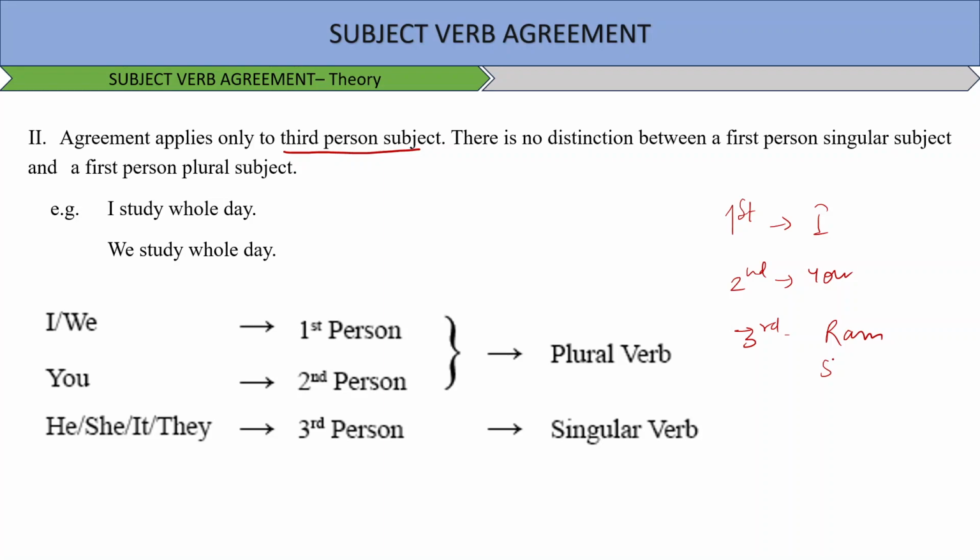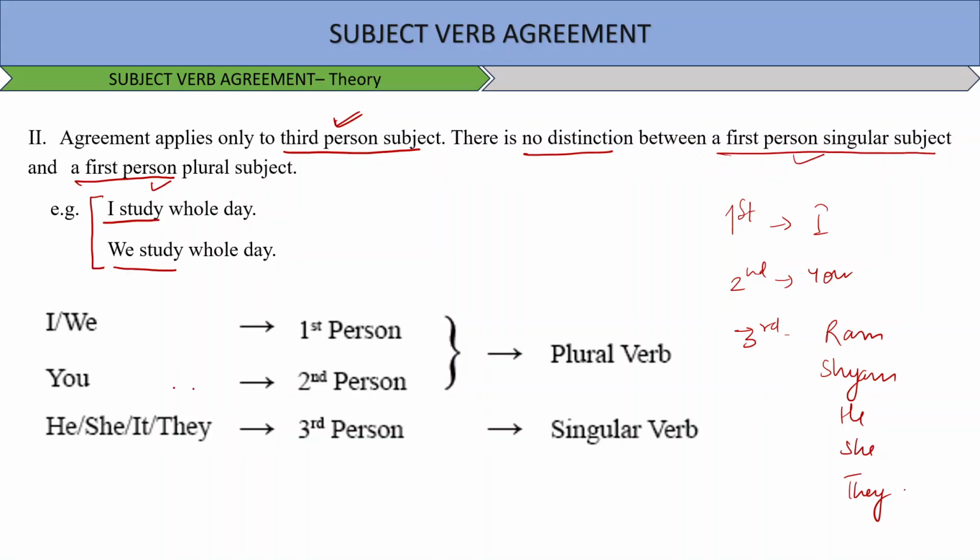There's no distinction between a first person singular subject and a first person plural subject. For example, you see, I study the whole day, we study the whole day. In first person there is no distinction between singular and plural. I or we is first person, you is second person, he, she, it is third person. You see, the singularity and plurality of the verb always depends on the agreement applied to the third person subject, right?